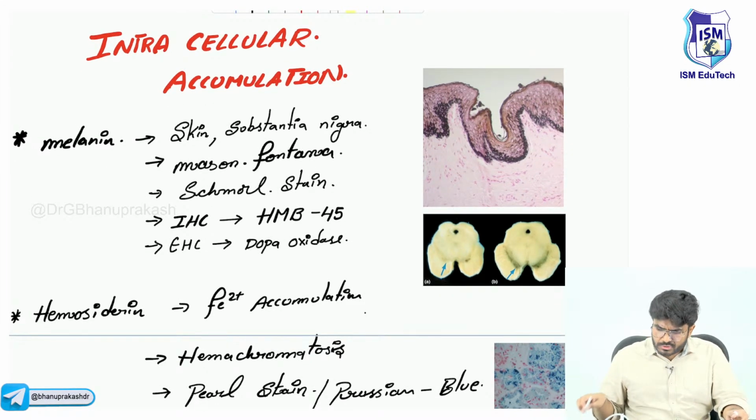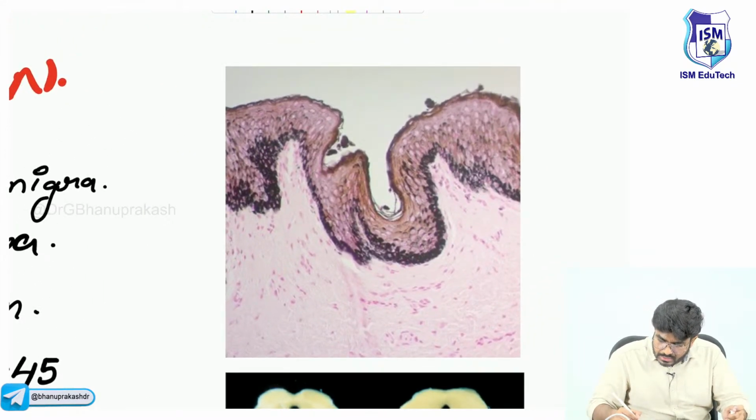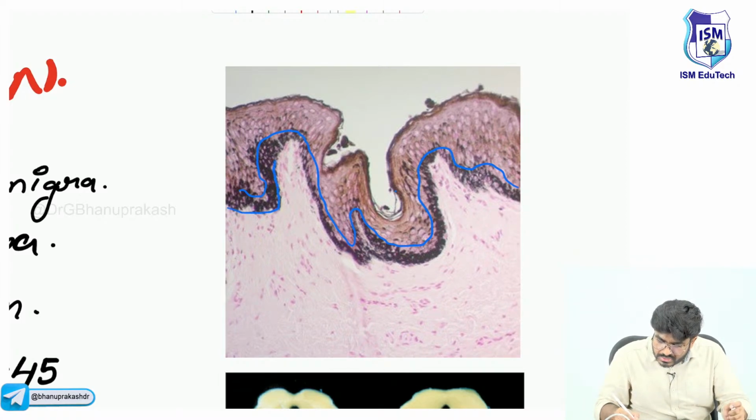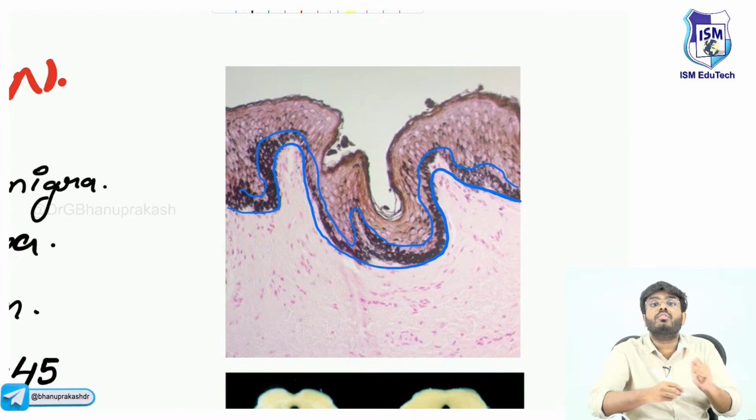Here I am first going to discuss pigments. Normal, healthy cells also have a pigment in our skin, in the basal-most layer. Are you able to see this black color? It is present in the deep layer of the skin, not the superficial layer, the stratum basale. There you can see the melanin pigment, the one which gives color to our skin.